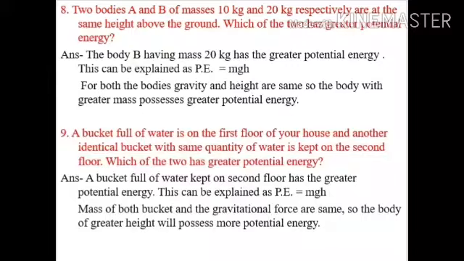Question number 8. Two bodies A and B of masses 10 kg and 20 kg respectively are at the same height above the ground. Which of the two has greater potential energy? The answer is the body B having mass 20 kg has the greater potential energy. This can be explained as P.E. equals mgh. For both the bodies, gravity and height are same, so the body with greater mass possesses greater potential energy.